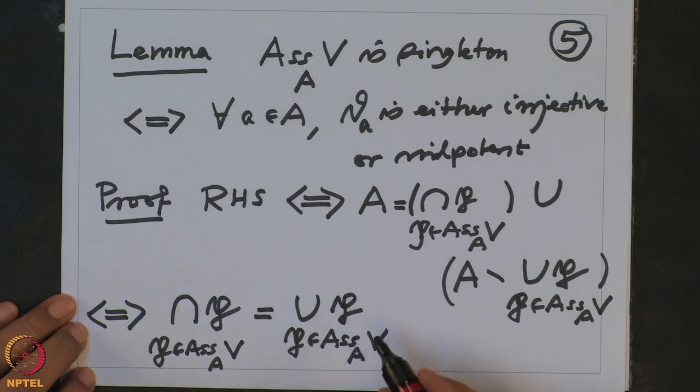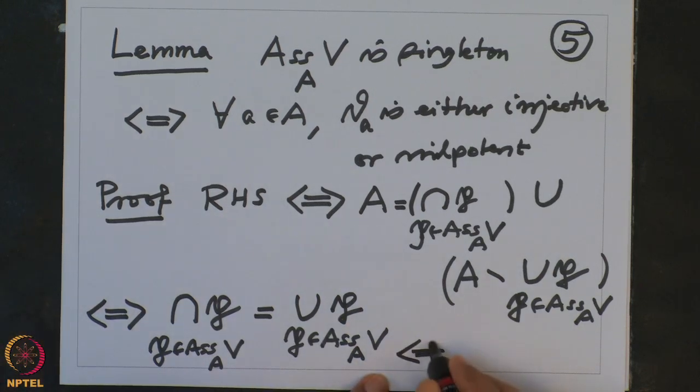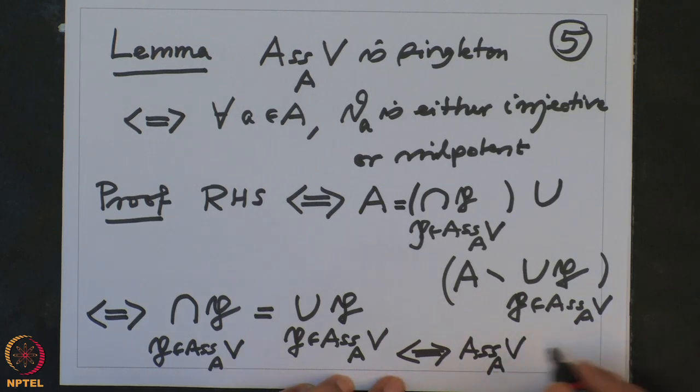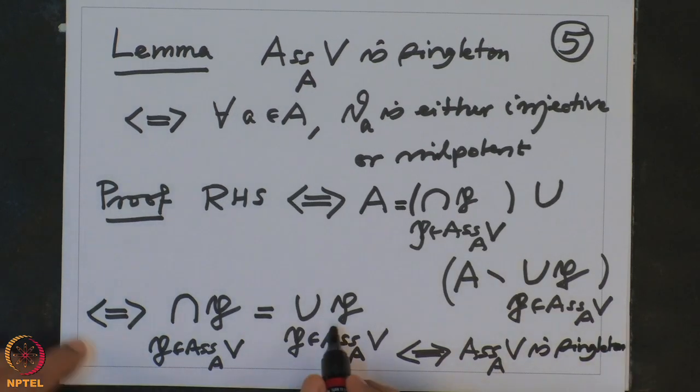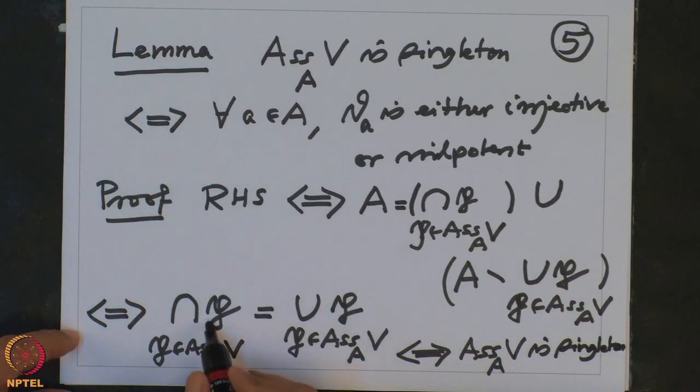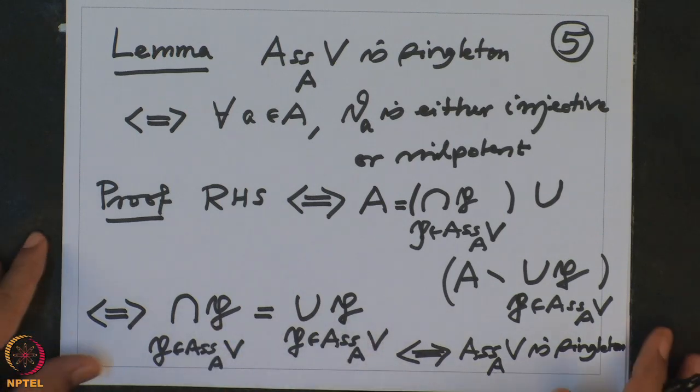But when can that happen? That is if and only if the associated primes is only one, a singleton. Because if there were two or more elements, then this side is smaller and that side will be bigger. So therefore it is a singleton.